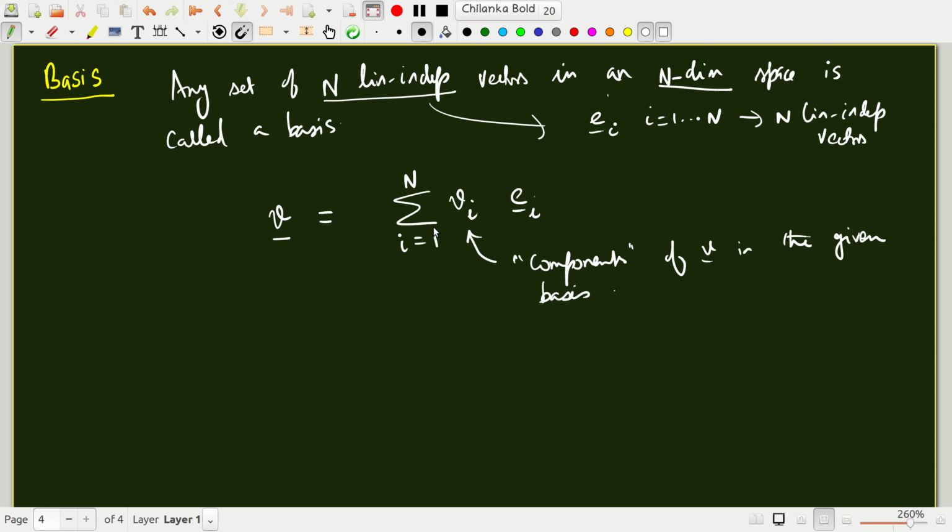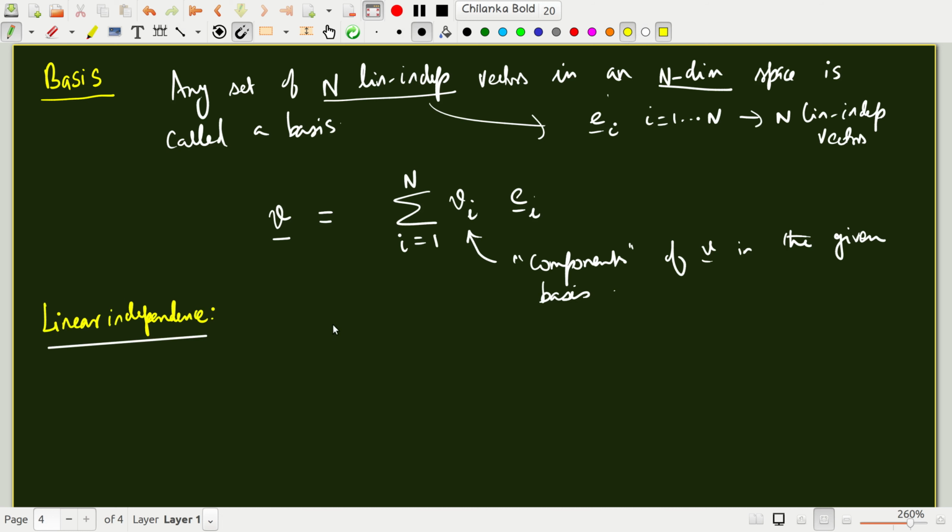Okay, right. So we also talked about linear independence. We'll just formally write this down. What is meant by linear independence?